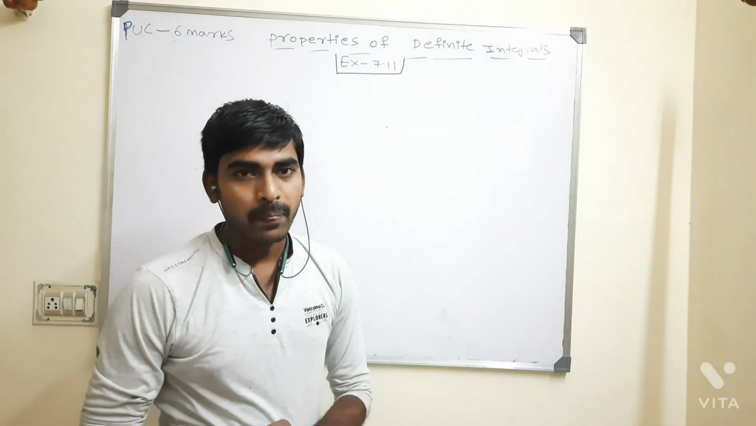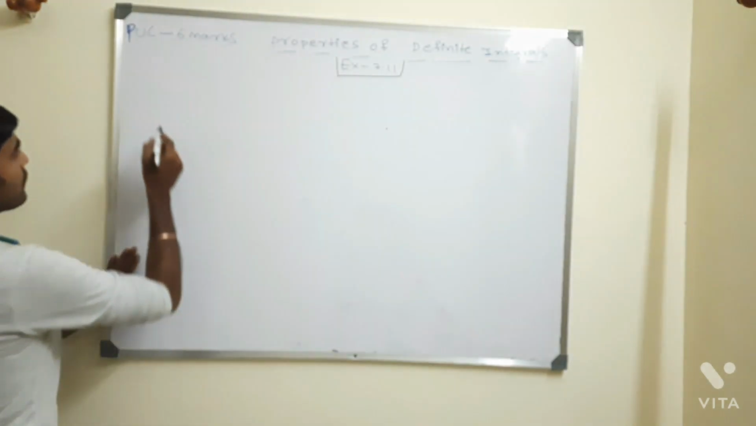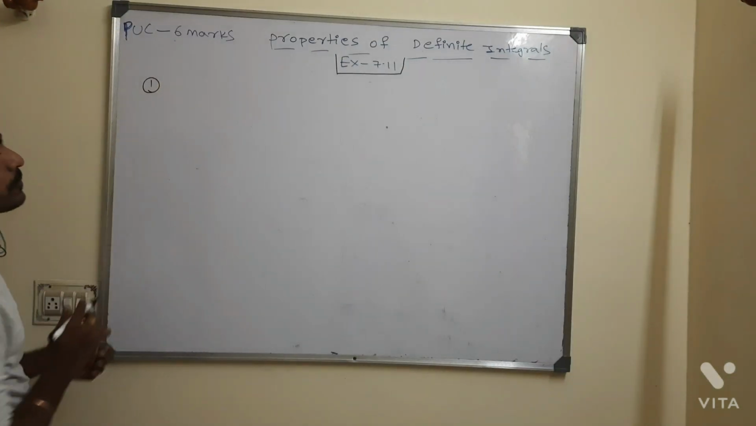Okay, we'll start now. There are a total of 7 properties. One by one I am going to do them now. Property number 1.